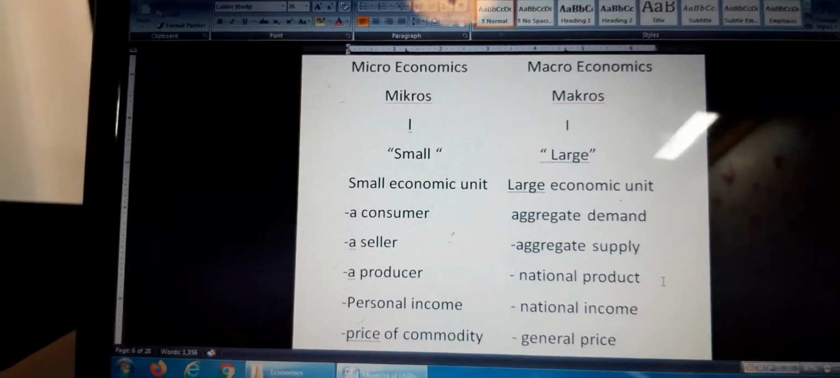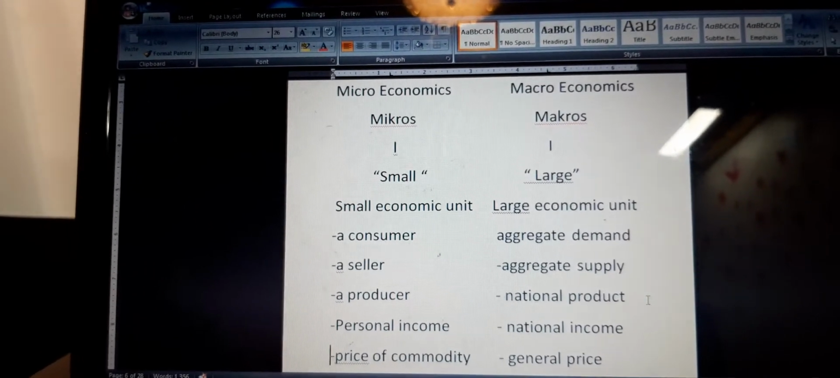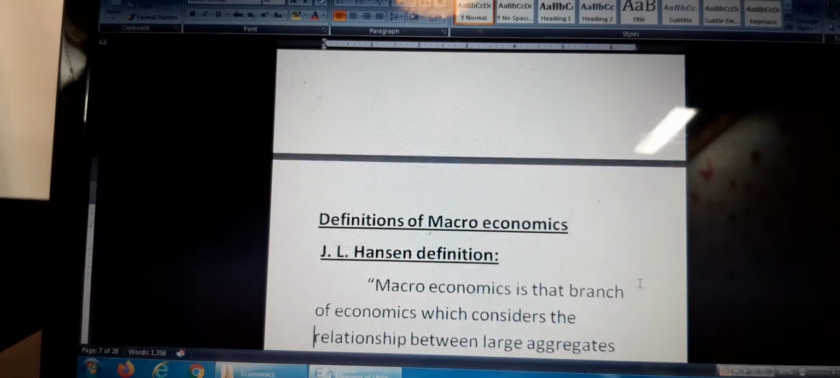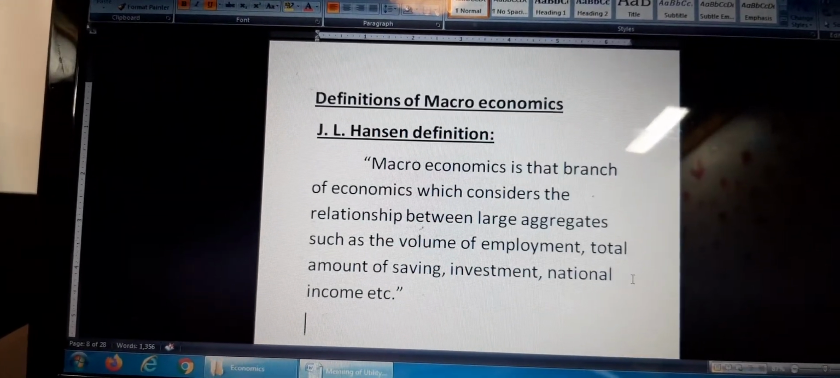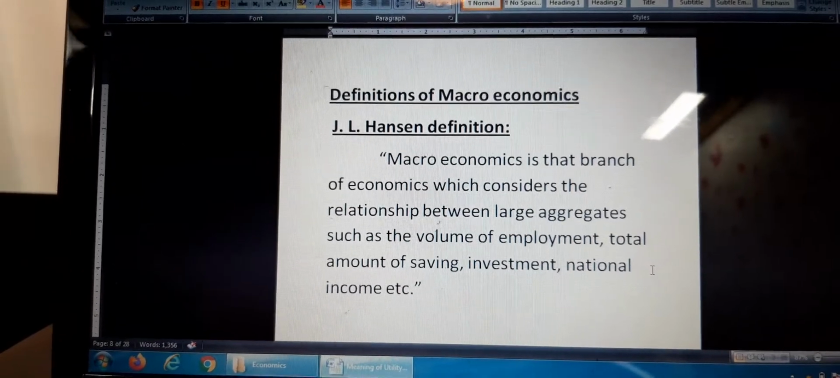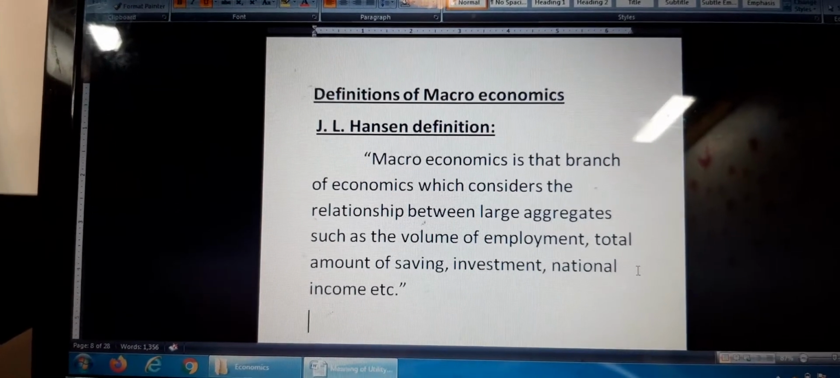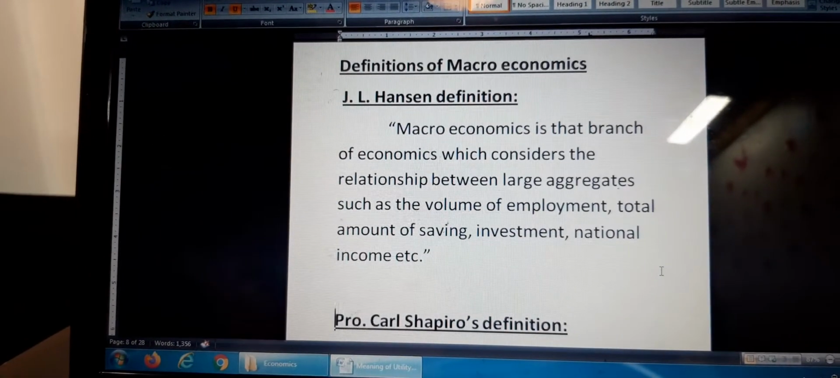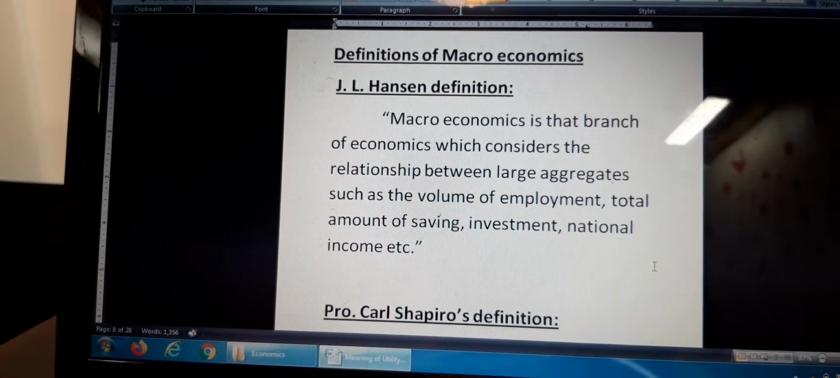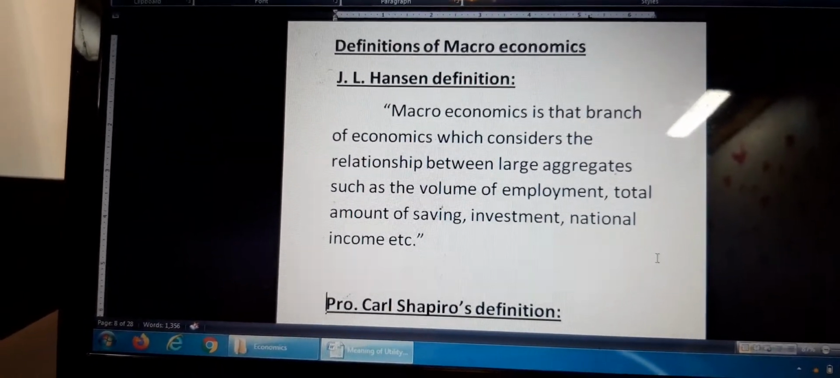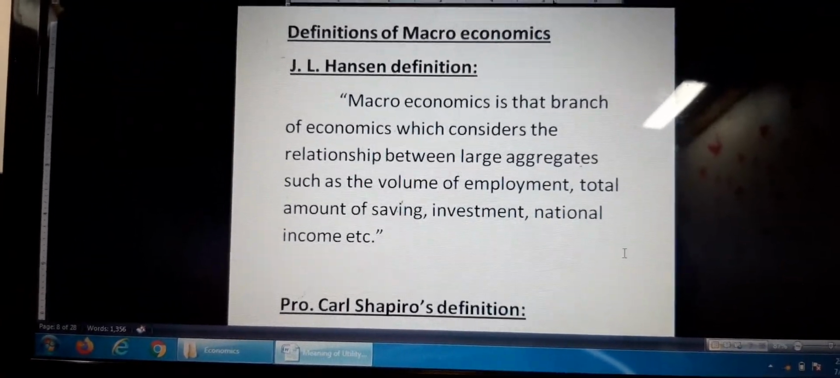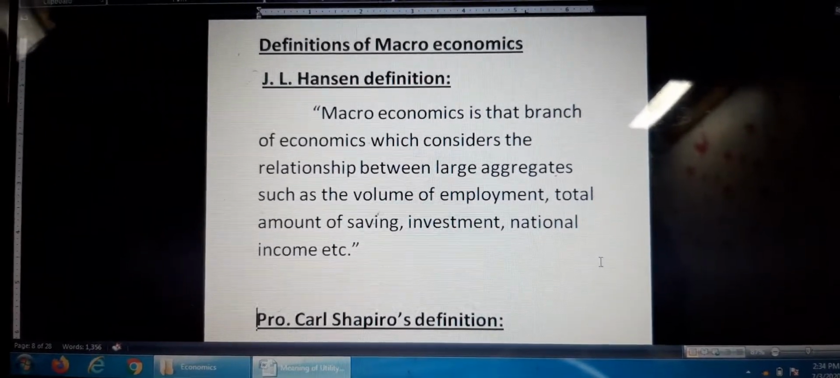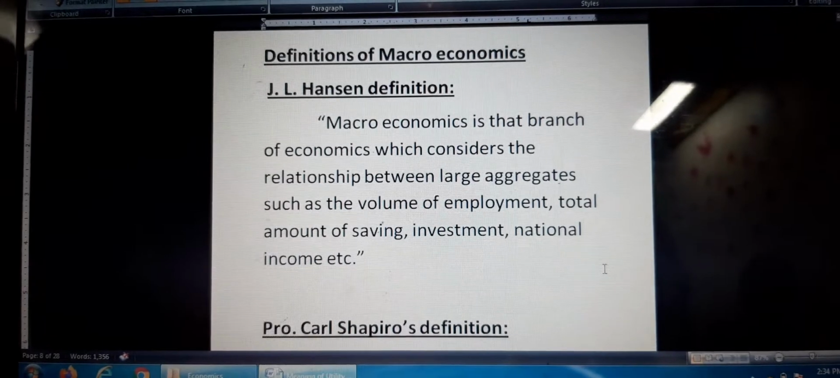Now let us see definitions of macroeconomics. See, one definition is given by J.L. Hansen. According to him, macroeconomics is that branch of economics which considers the relationship between large aggregates such as the volume of employment, total amount of saving, investment, national income, etc.